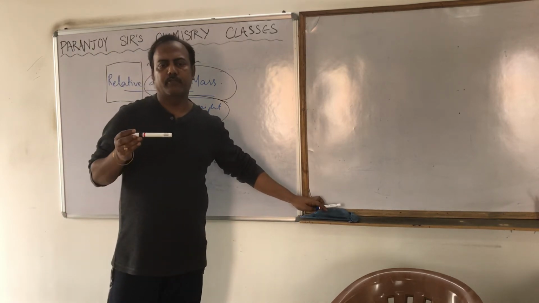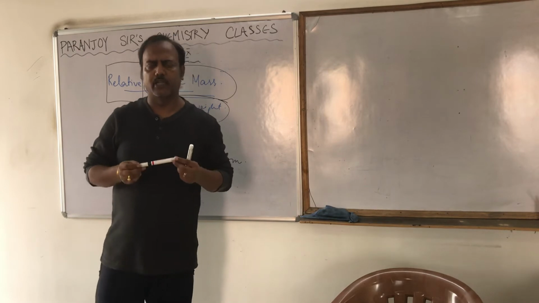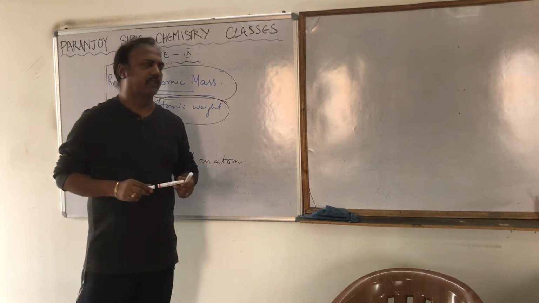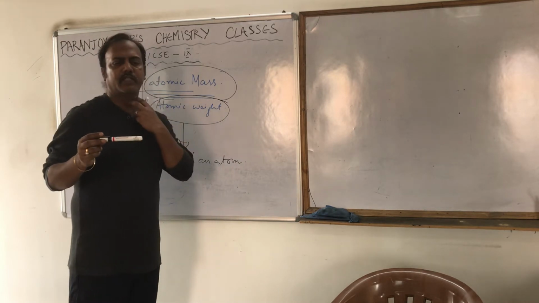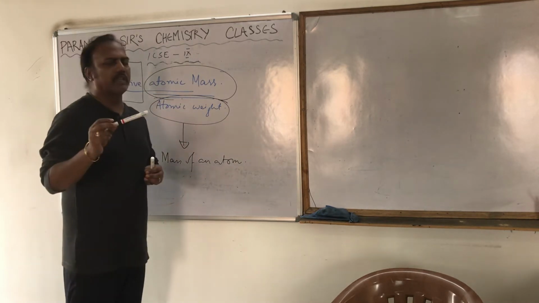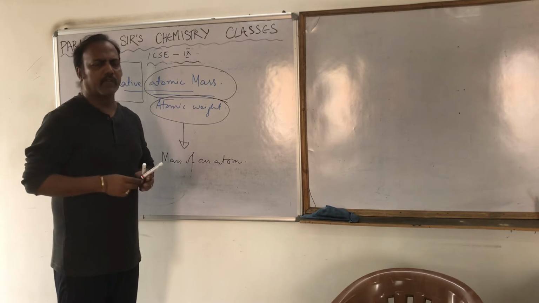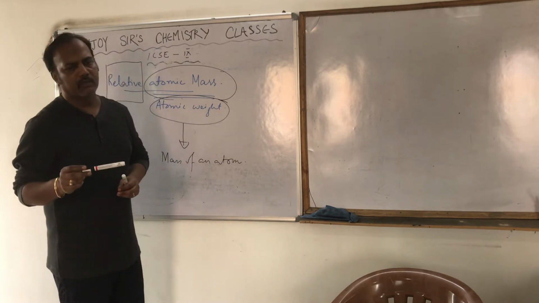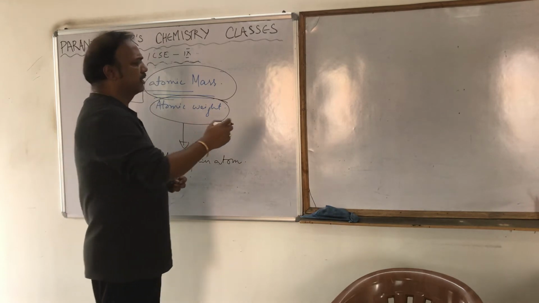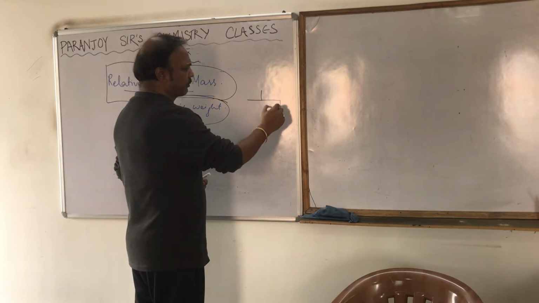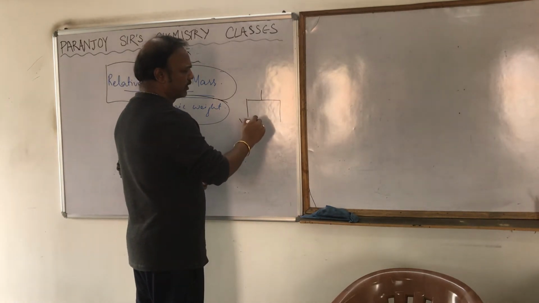Suppose if I talk about this pen, just suppose this pen, and if I ask you what is the mass of this pen, so you cannot just judge the mass of this pen, you have to take the weight of it, okay? And for taking the weight, you have to use the instrument, whatever instrument. You can use the balance, you can use nowadays the digital instruments are there. But whenever you are using balance, all of you know how the balance looks, okay?